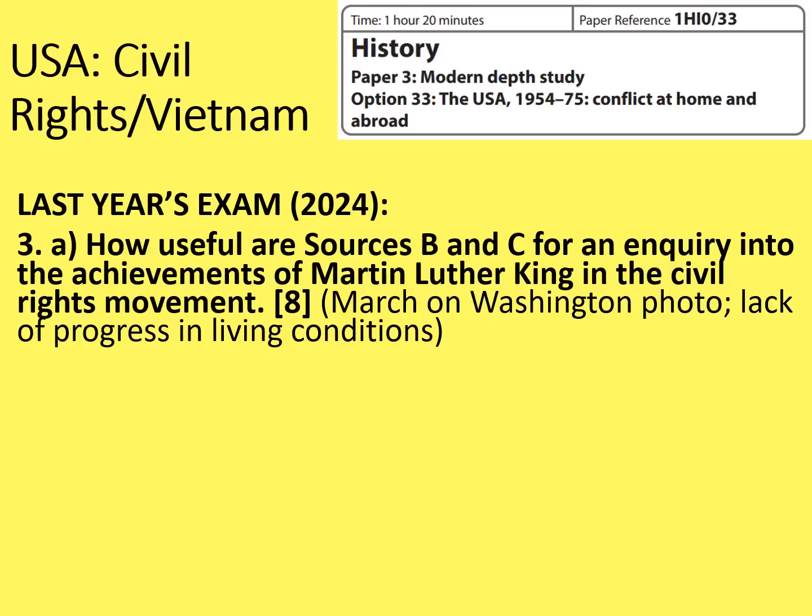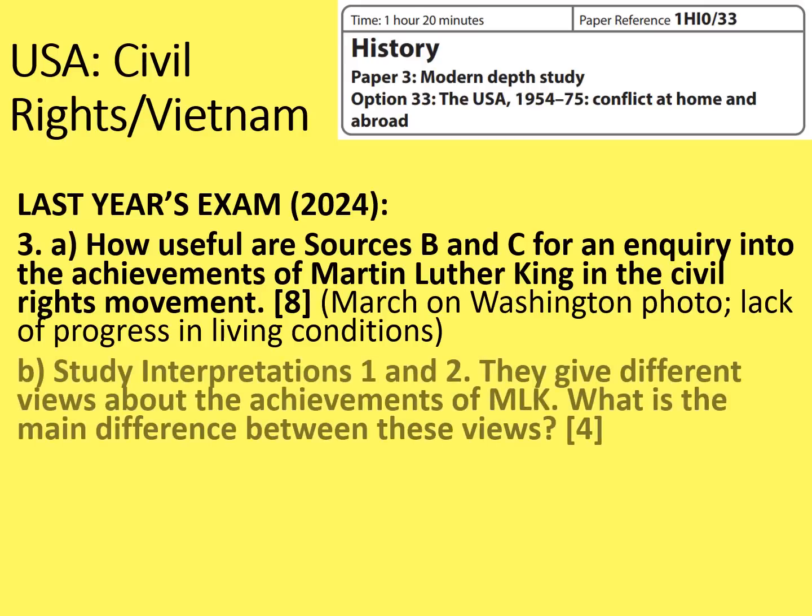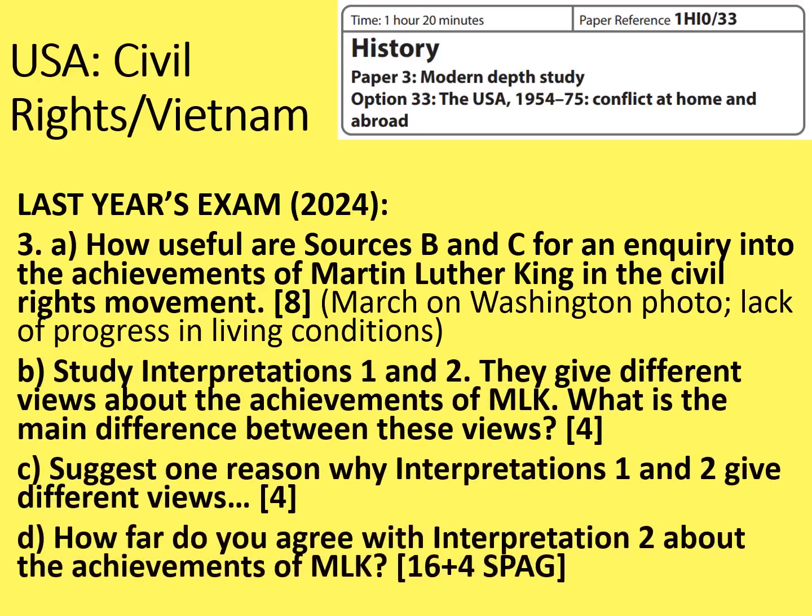and against poverty. One of the sources was a photograph of the March on Washington, suggested that he achieved a lot, and the other one was about the lack of progress in living conditions, suggesting that Martin Luther King maybe didn't achieve as much as people think. And of course the interpretations followed a similar suit.